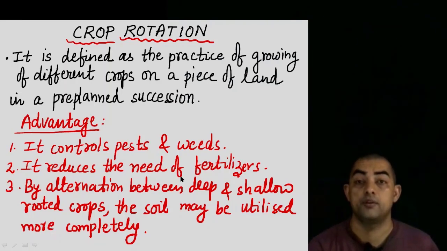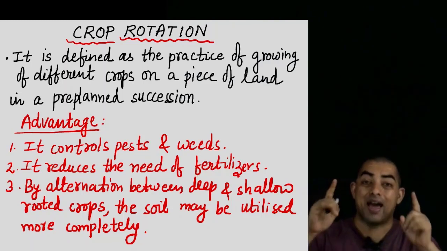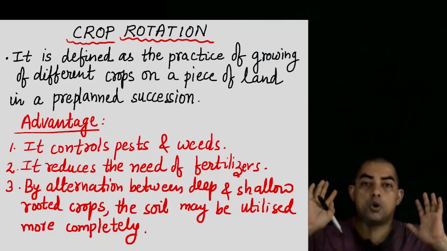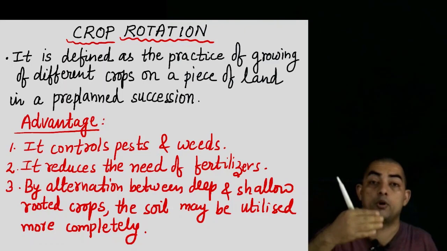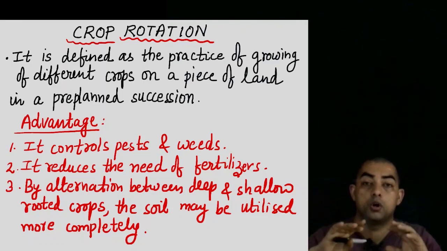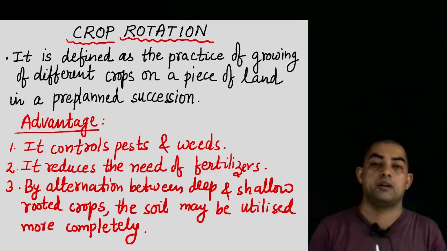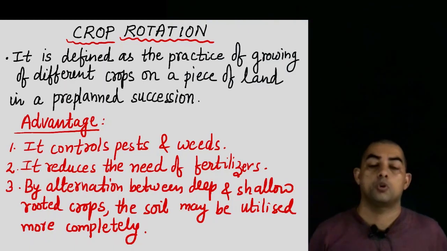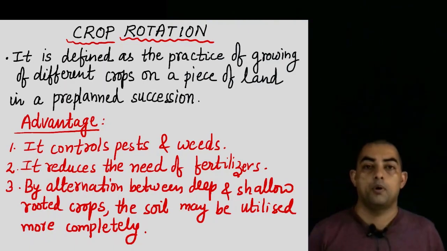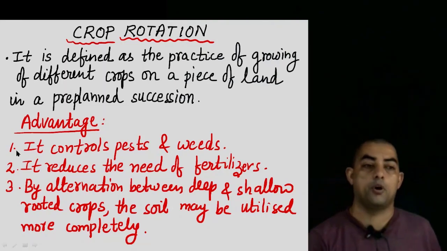Then it reduces the need for fertilizers, because they select crops in such a way that if one crop has utilized, say, nitrogen from the soil, then once that crop is done, the next crop they are going to grow will be a leguminous plant, so that all the nitrogen which was removed from the soil is again replenished by these plants. They have rhizobium bacteria in their root nodules. They are going to fix the atmospheric nitrogen, converting it into nitrates of the soil, so that this nitrogen gets replenished, and one more crop can be grown after this crop of leguminous plants is removed. So it controls pests and weeds. It also reduces the need for fertilizer.